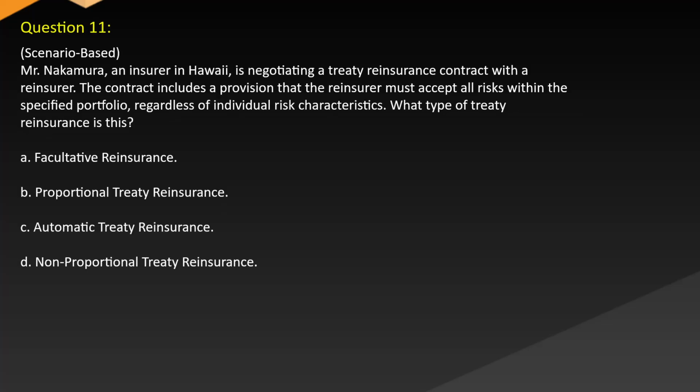Question 11. Scenario-based. Mr. Nakamura, an insurer in Hawaii, is negotiating a treaty reinsurance contract with a reinsurer. The contract includes a provision that the reinsurer must accept all risks within the specified portfolio regardless of individual risk characteristics. What type of treaty reinsurance is this? A. Facultative reinsurance. B. Proportional treaty reinsurance. C. Automatic treaty reinsurance. D. Non-proportional treaty reinsurance.